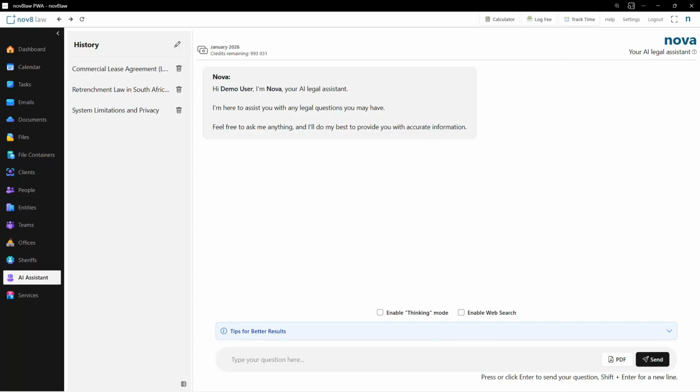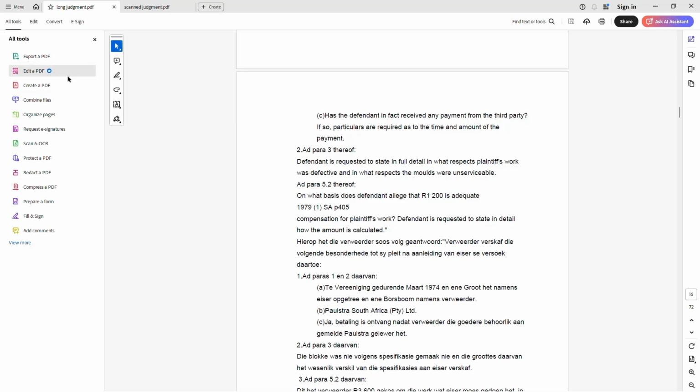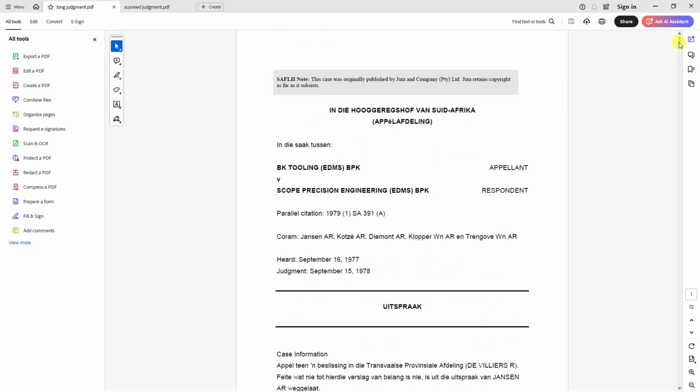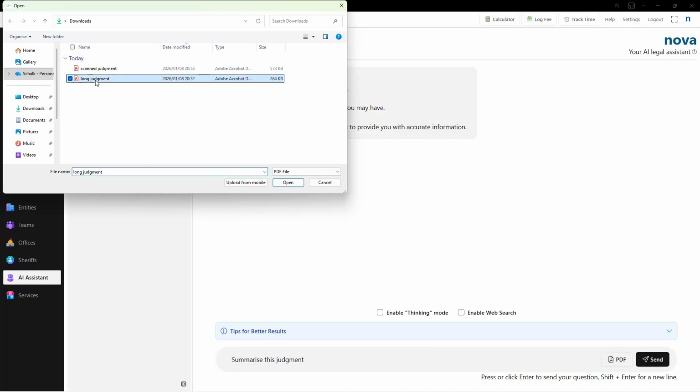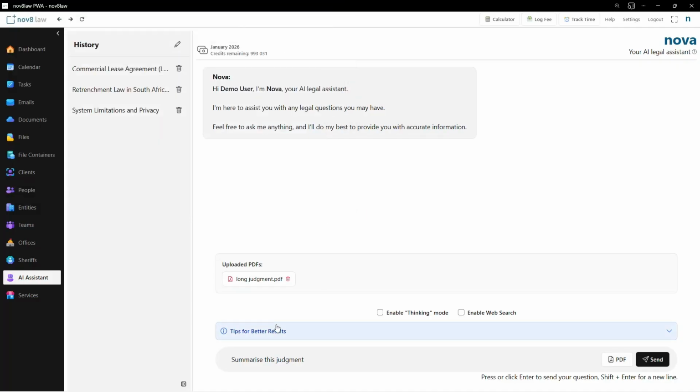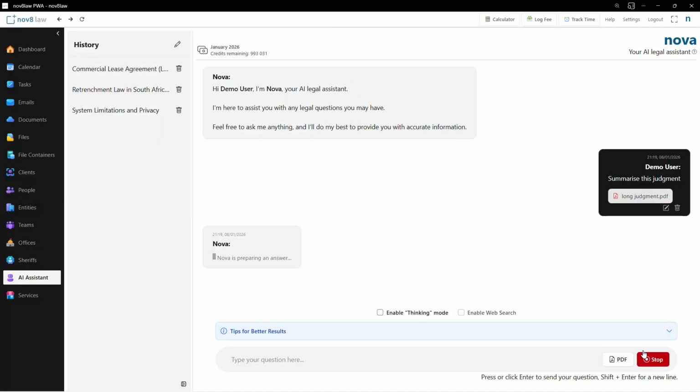Now we will see how this AI can handle PDF documents. We will say summarize this judgment, and I've downloaded the BK tooling judgment, which is quite long and it's in Afrikaans, so we will see how it deals with that. This judgment is 72 pages, so we can attach it there, attach the long judgment and say send.